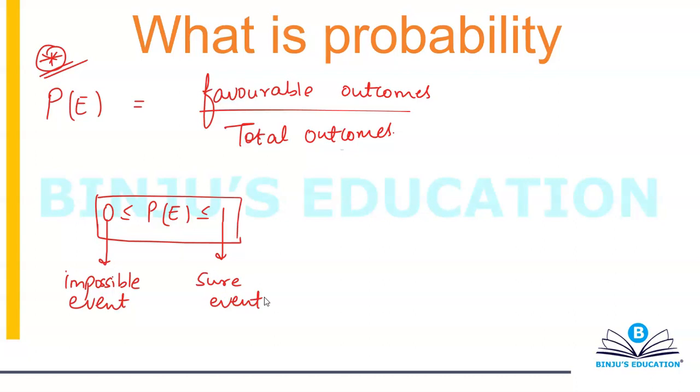A sure event is something that will always happen. For example, if you are flipping a coin, you're going to have either tails or heads. If I ask you what is the probability of heads or tails appearing on the top face, you'll say it's 1, because these are the only two options. So that's a sure event, something that will definitely happen. An impossible event is something that will never happen.